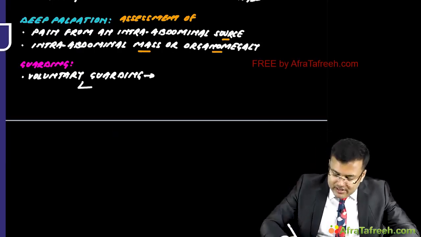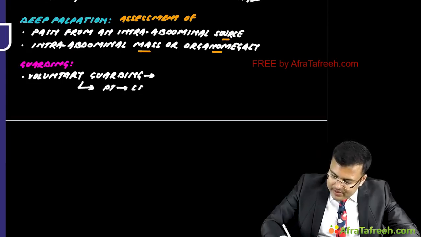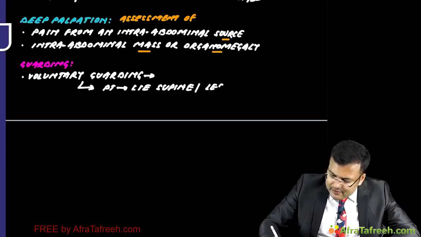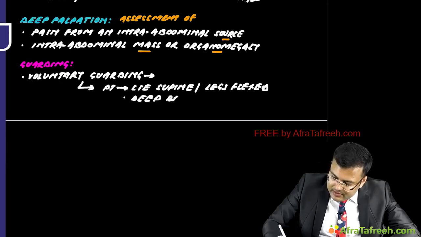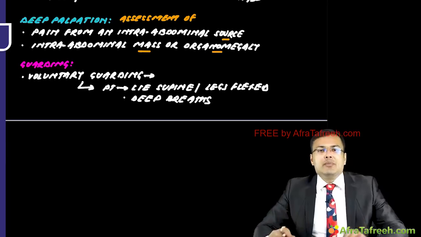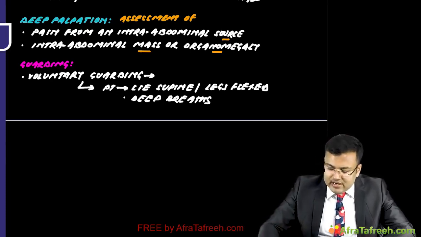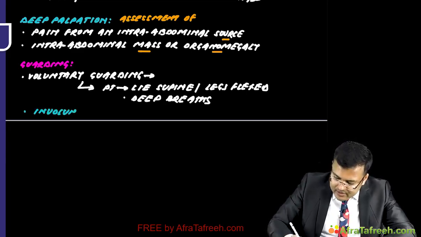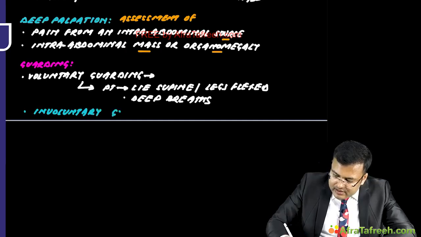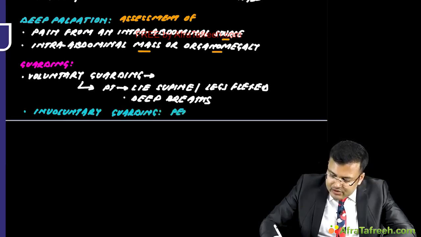So how to prevent voluntary guarding? The patient should lie supine, legs flexed, and take deep breaths. Clear? So the attention of the patient is also diverted. Upper abdominal muscles and lower abdominal muscles are relaxed. This is voluntary guarding, and we discussed involuntary guarding. It's a sign of peritonitis. So this is important.